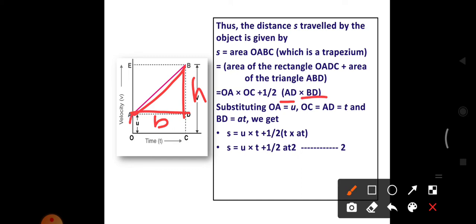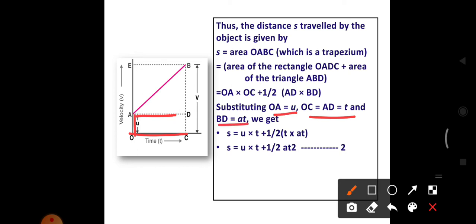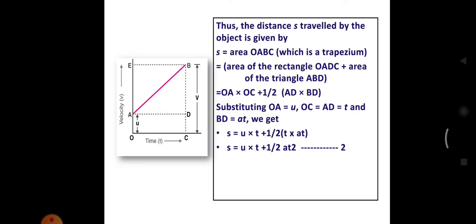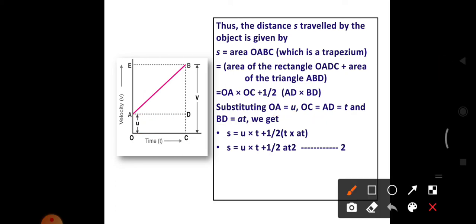You know the value of OA is U, and OC is T, and AD is also T. OC and AD value is T. OA value is U. BD value we already calculated from the first equation, AT. You have to substitute.